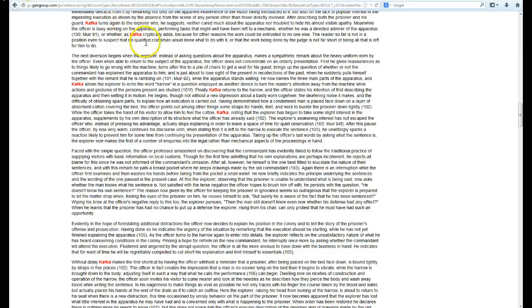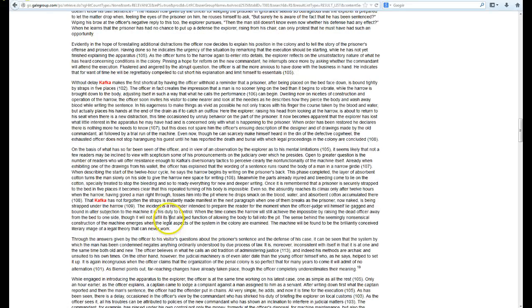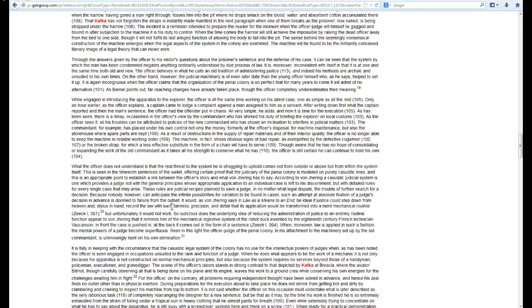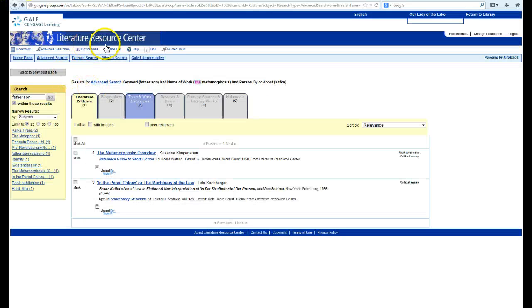And I like this. I like what Gale does. Whenever your search words are cited, they will highlight them in red so that it gives you a little bit of an advantage when you're trying to scan for the first time to see if there's going to be good information. So you can see that your search words are mentioned quite a few times in this particular hit. So that's the way Literature Reference Center works. Pretty nice little tool.